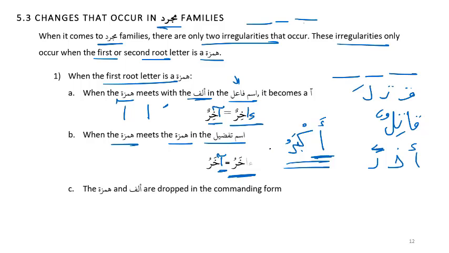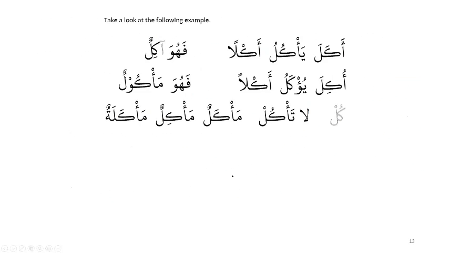With Akbaru there's no problem because the three root letters are all Sahih. But with Hamza, Kha, Ra, the first root letter is a Hamza, so this becomes Akharu. The third situation is that the Hamza and Alif are dropped in the command form, and the example is shown over here. So Akala, is this Mahmuz?